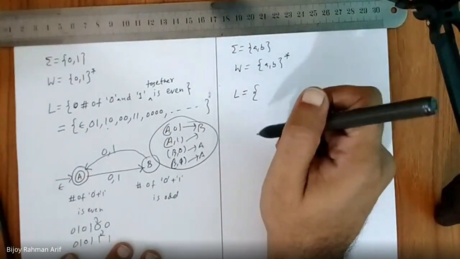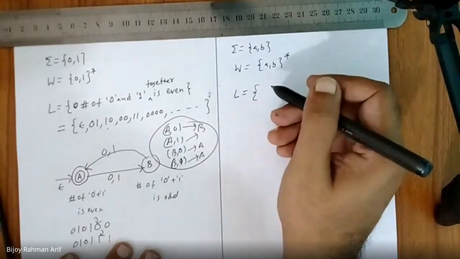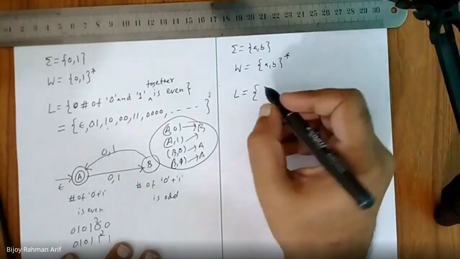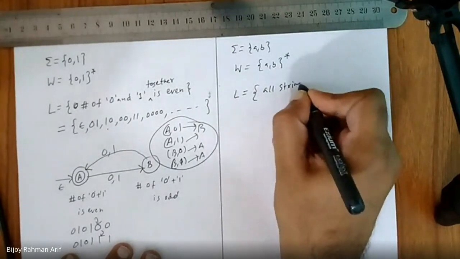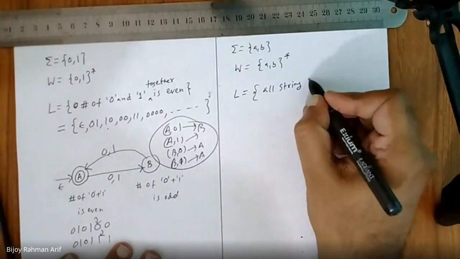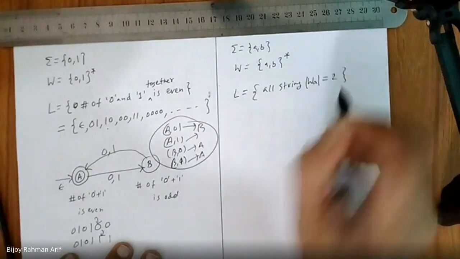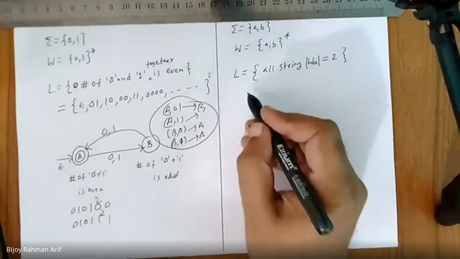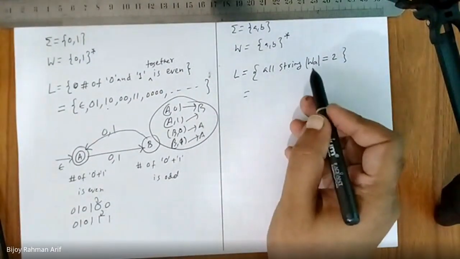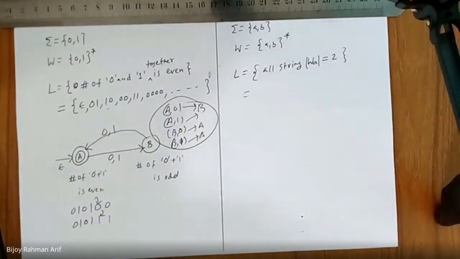Let's go back to this example. My alphabet is A comma B, and W is in A comma B star. My language is all strings where the number of A in the string is equal to 2. Is the question clear to you guys? All strings where the number of A in the string is equal to 2. So what is the first example?